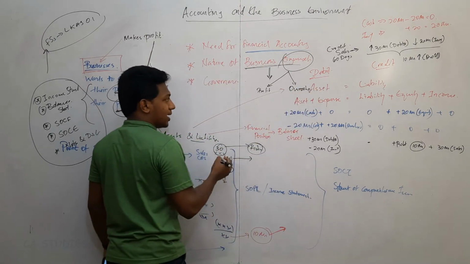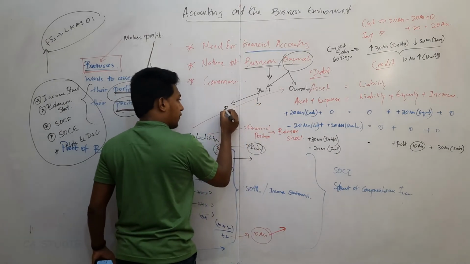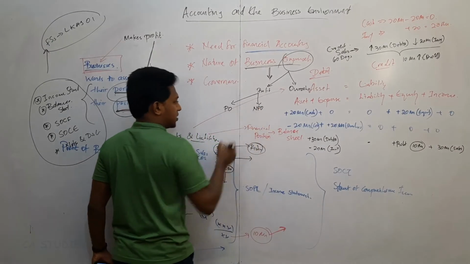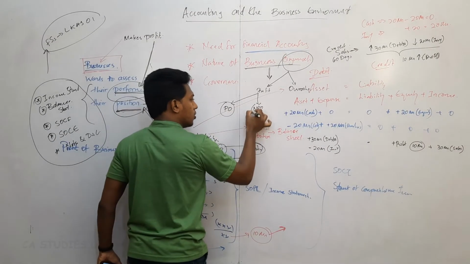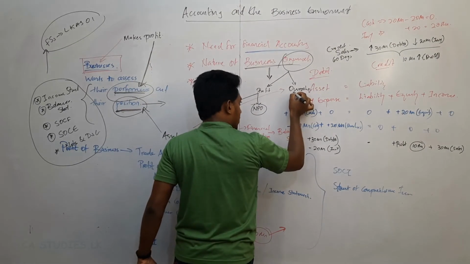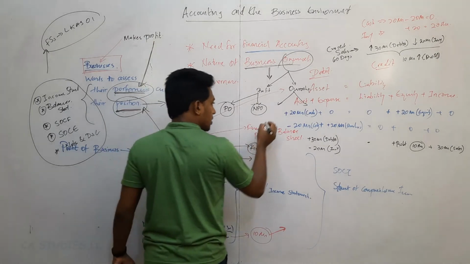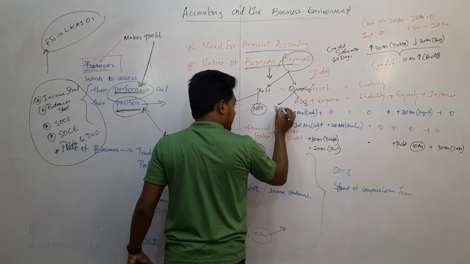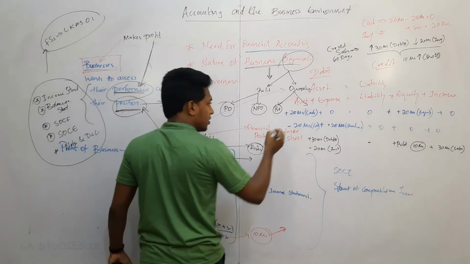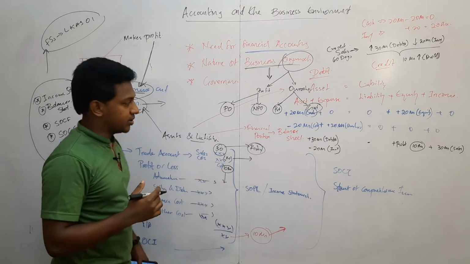If I divide the organization based on the profit, first one is profit oriented organization, not for profit organization. If I divide the organization based on the ownership, private sector businesses or government sector businesses. These are the maximum types available, dear students, right?